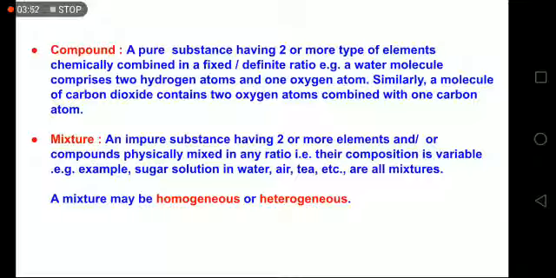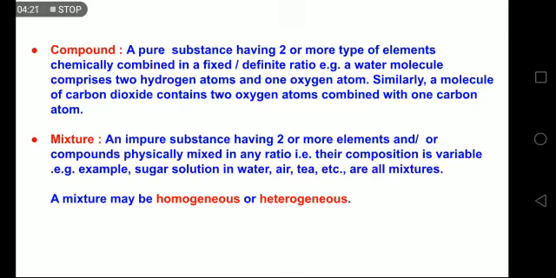Like in air, you have so many gases. You have oxygen, nitrogen, carbon dioxide, and some other traces of noble gases also, but they're not reacting with each other, right? So if you give such an example where only elements are present, like nitrogen and hydrogen gases in a container, but I am not giving them the conditions, they are not reacting, so that will be a mixture where only elements are present.